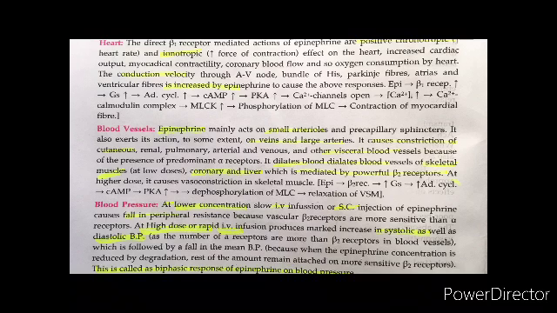We have blood pressure. Now there is a biphasic response of epinephrine on blood pressure. At low concentration, IV infusion or SC injection of epinephrine causes a fall in the peripheral resistance, because beta 2 receptors are more sensitive. At higher dosage, IV infusion produces a marked increase in the systolic as well as diastolic blood pressure. So this is a biphasic response of epinephrine. That means at lower dosage there is a fall in the blood pressure, and at higher dosage an increase in the blood pressure.